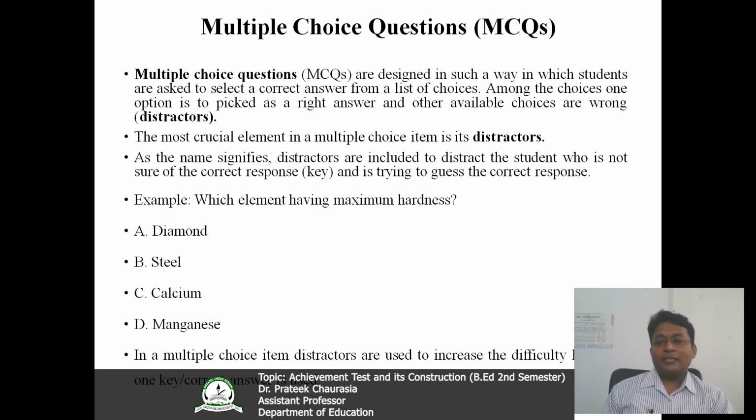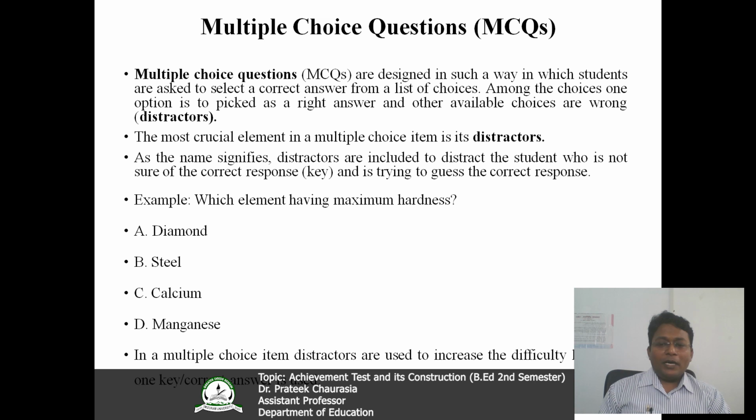Example: you can see here, I have taken a question, which element has maximum hardness? It is a very simple question asking the hardness of the element. Four options are given: A is diamond, B is steel, C is calcium, and the last one is magnesium.